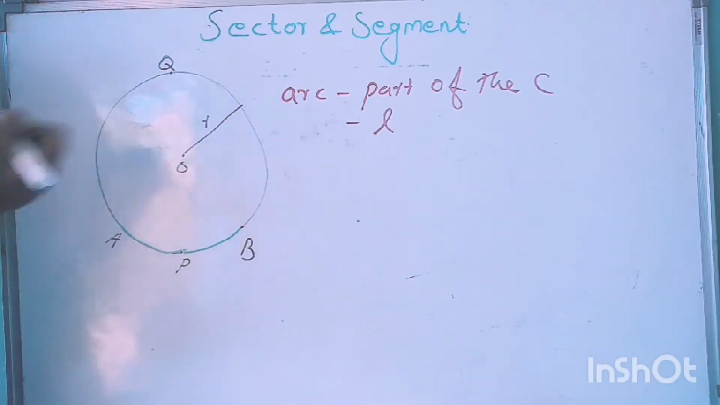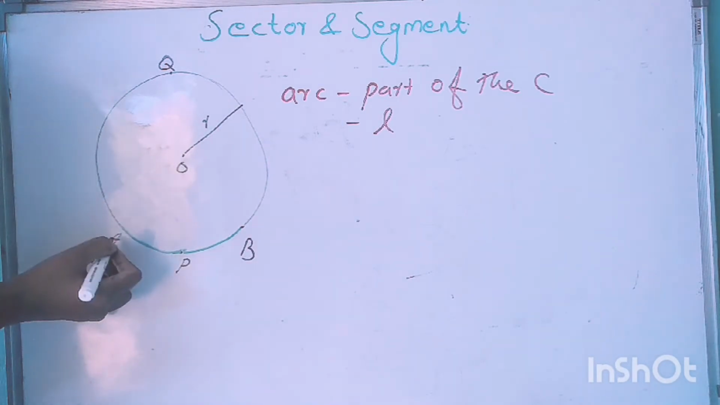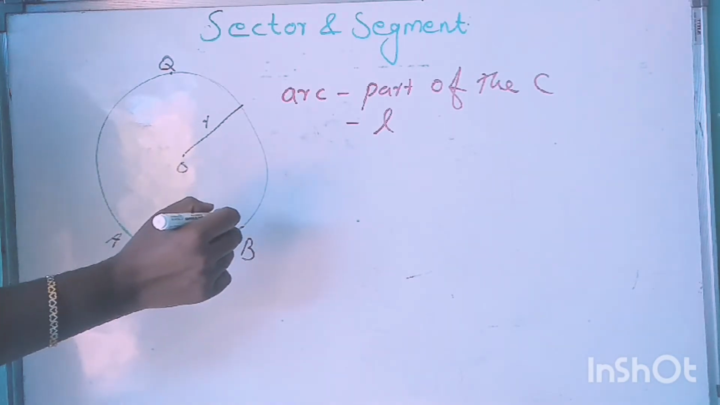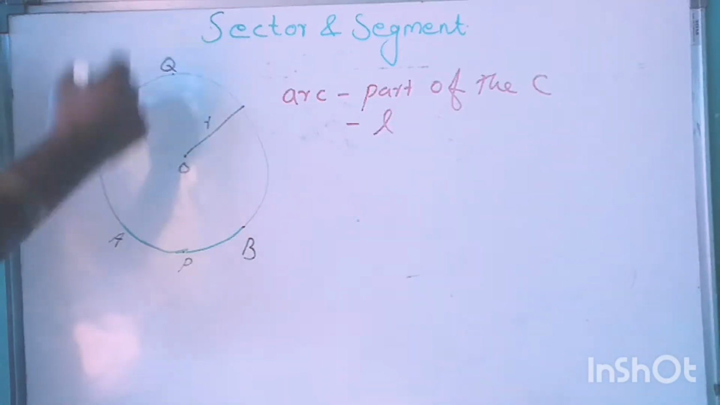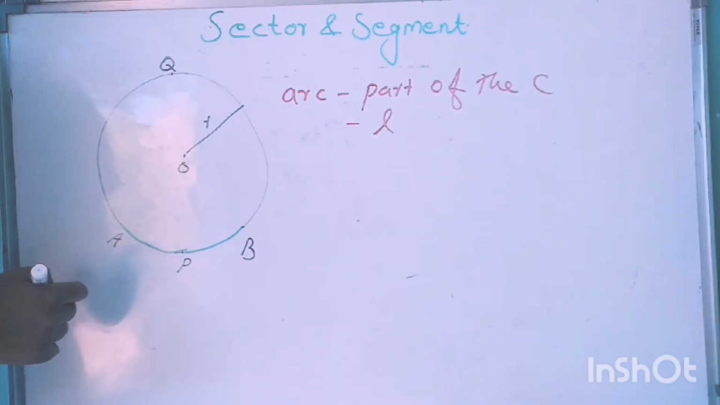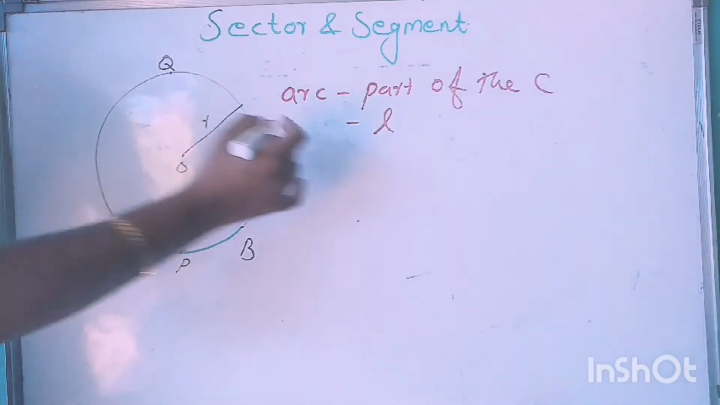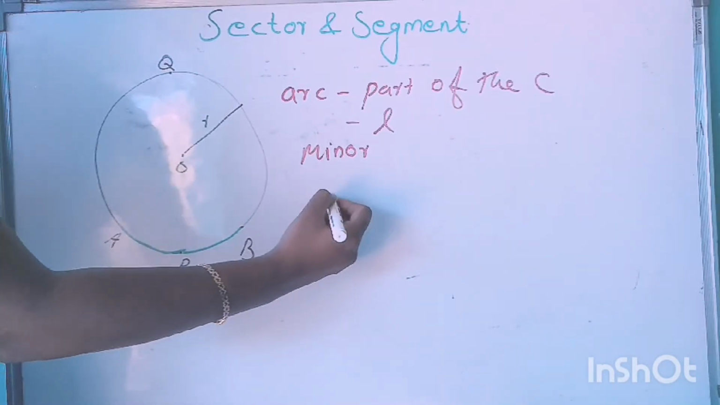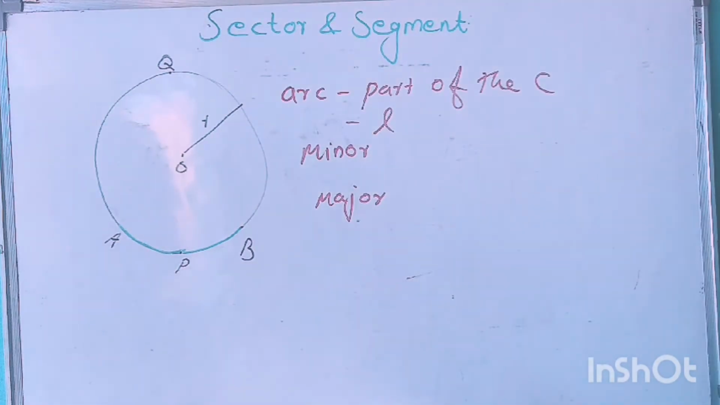This APB is a part of the circle, and that is one arc. And AQB, that black portion, is also one arc. So arc means part of the circumference of a circle. And we have two types of arc: one is minor arc and the second one is major arc.